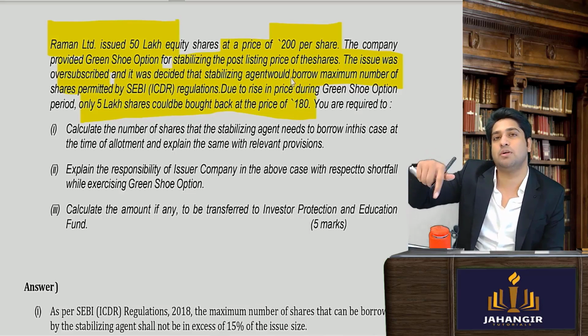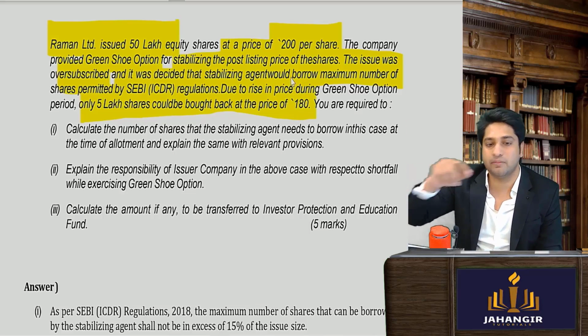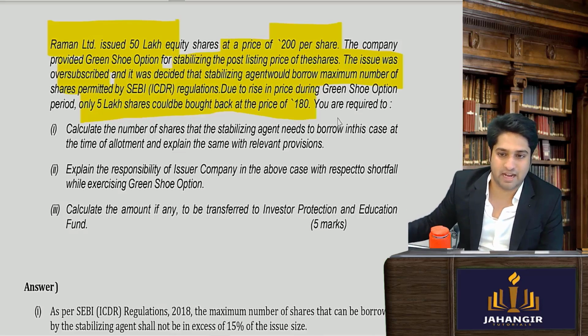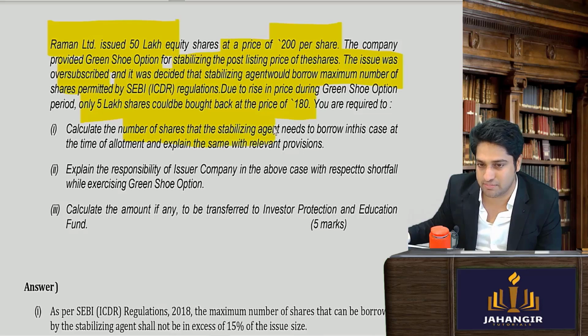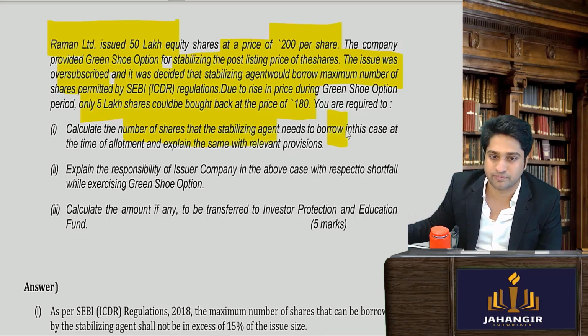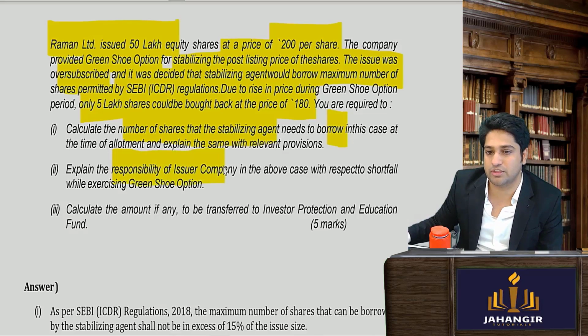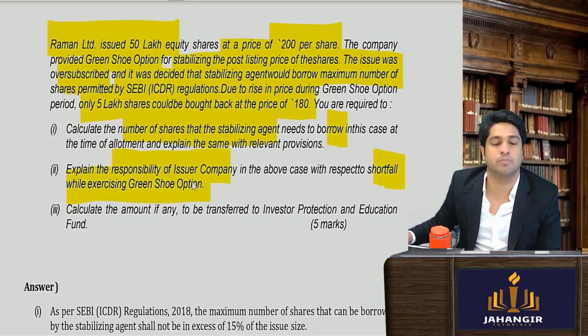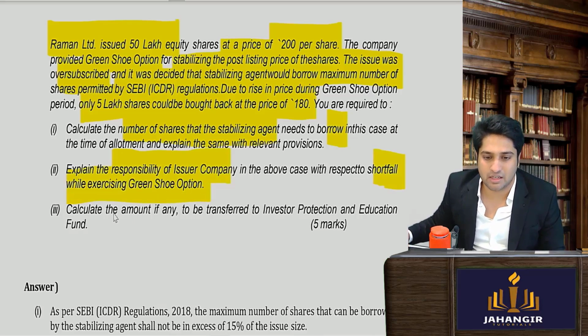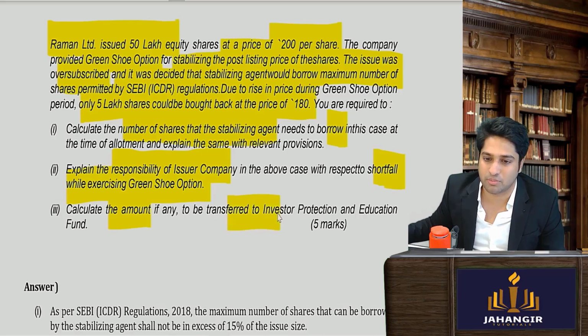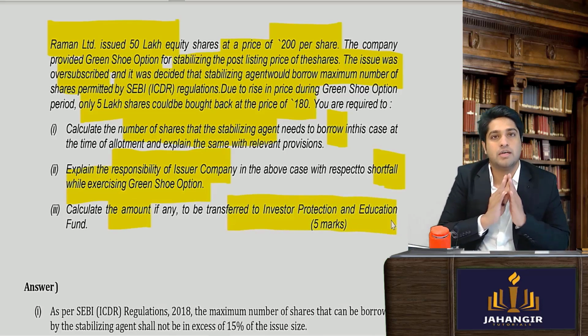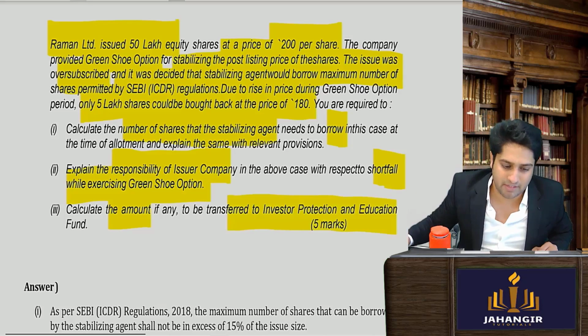So they are saying that he couldn't buy back everything. He could buy back only 5 lakhs. You are required to calculate the number of shares that the stabilizing agent needs to borrow. In case at the time of allotment, the responsibility of the issuer with respect to the shortfall while the green shoe option is there, and calculate the amount to be transferred to the IPF account. Very, very important and very, very interesting sum.